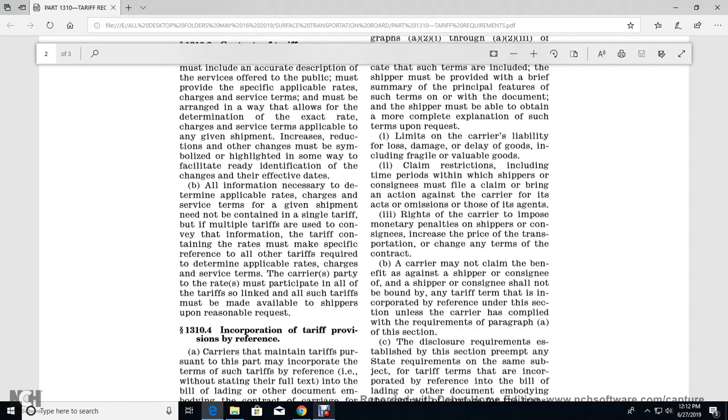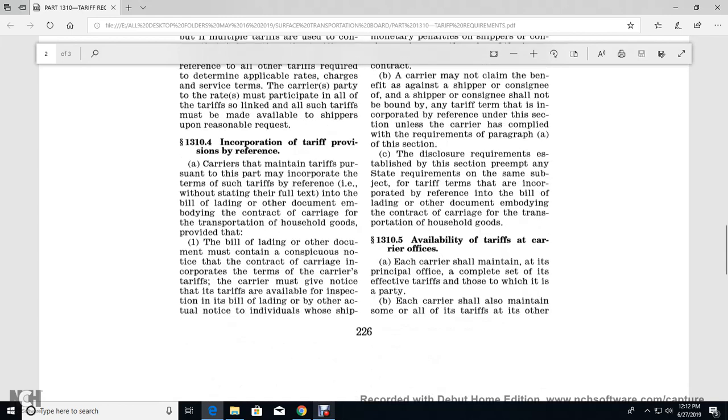Limits of the carrier's liability: losses, damage, delay with the goods, including fragile and valuable goods; claims, and restrictions, including the time period within which the shipper or consignee will file a claim or bring an action against the carrier; acts of omission by the agent or the carrier to impose a monetary penalty on the shipper or consignee; an increase of the price of the transportation; and any change in the terms of the contract.